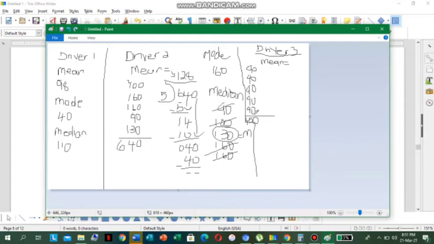And then we know that we have to divide by the values, right? So we have to divide now by the number of values in the set. The number of values in the set is 5. So 1, 2, 3, 4, 5. You see? So let us divide now, right here.